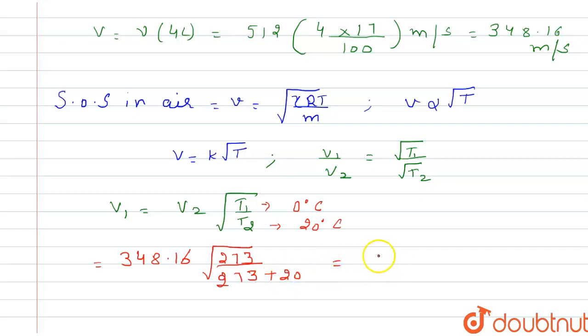If we calculate, we get 336.1 meter per second. This is the speed of sound in air at 0 degrees Celsius.